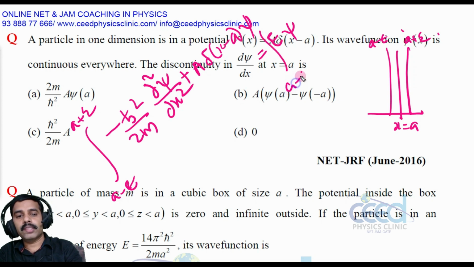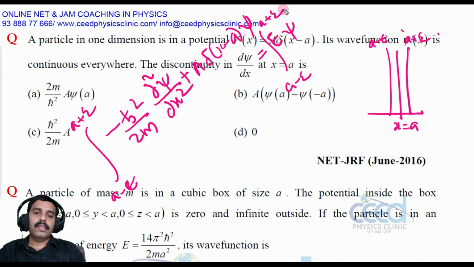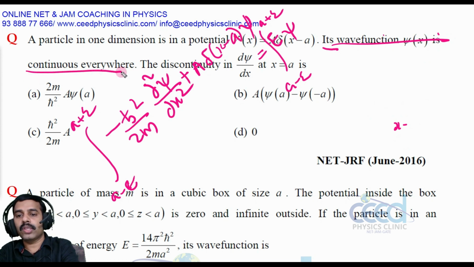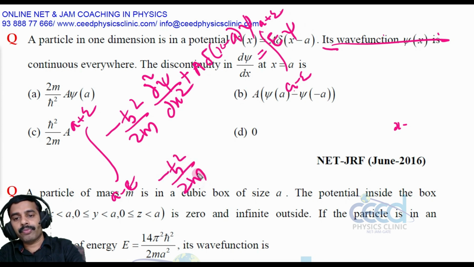Here also a minus epsilon to a plus epsilon, and it is given that this wave function psi of x is continuous everywhere. That means in this interval, a minus epsilon to a plus epsilon, psi is continuous, so the E psi integral vanishes. So when I integrate minus h cross square by 2m, the d square becomes d psi by dx on integration, plus this integral.